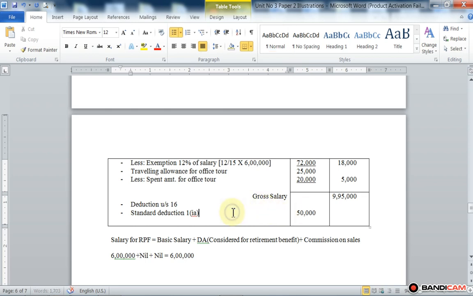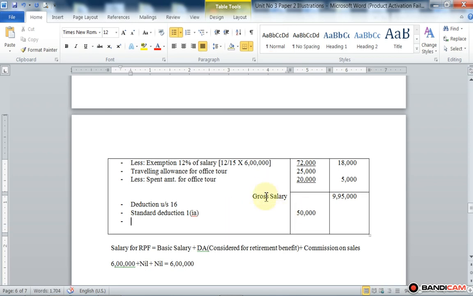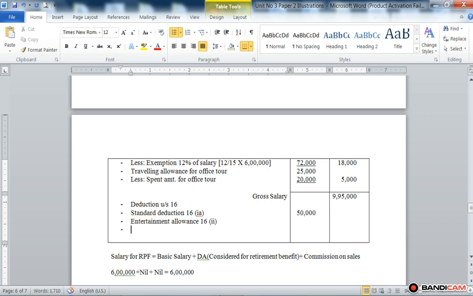Then second, that is entertainment allowance, section 16 subsection 2. But here entertainment allowance is not given, and entertainment allowance is allowed for deduction only for government employees, so nil.